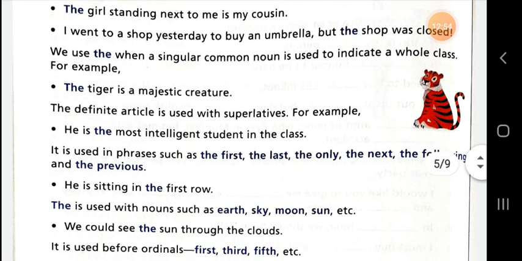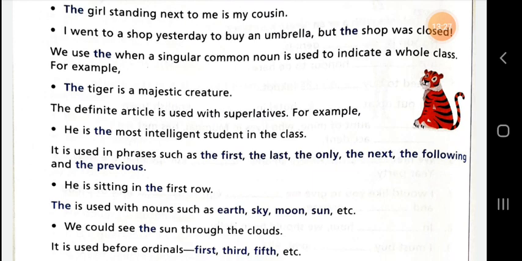It is used in phrases such as the first, the last, the only, the next, the following, and the previous. Whenever, dear student, you use first, last, only, next, following, and previous, never forget to use the before these phrases. For example, he is sitting in the first row.